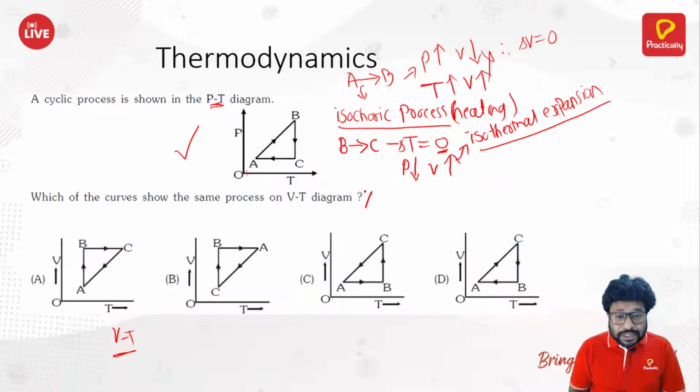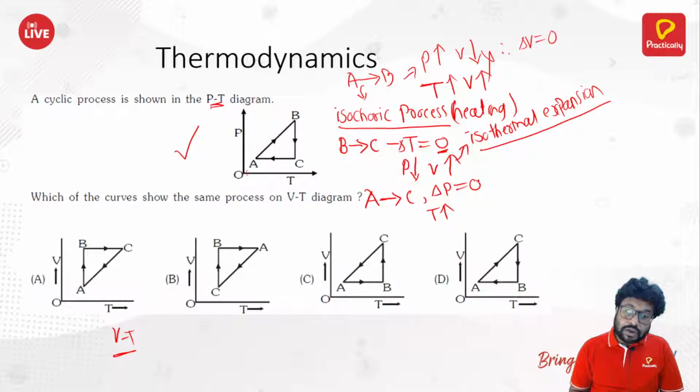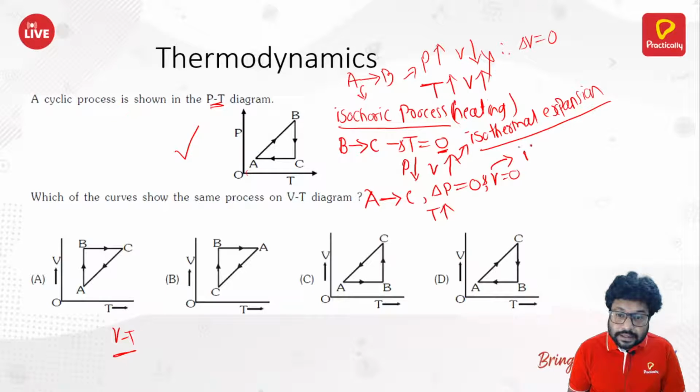Lastly, A to C. When your system is going from A to C, you can see that the change in pressure is zero. Pressure is constant. But the temperature is increasing. So when the pressure is constant, volume naturally has to be constant, delta V is also zero. But temperature is increasing. So what do we call this process? Isothermal process, no? It is isothermal process.